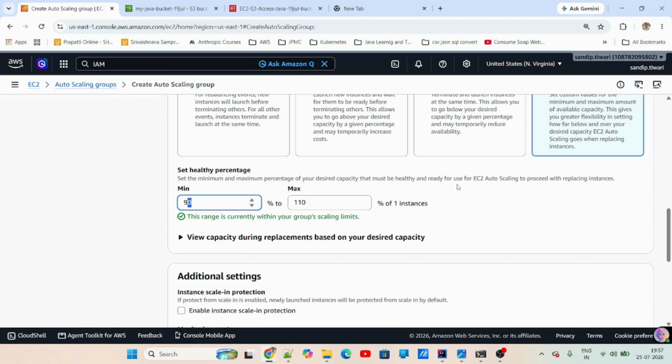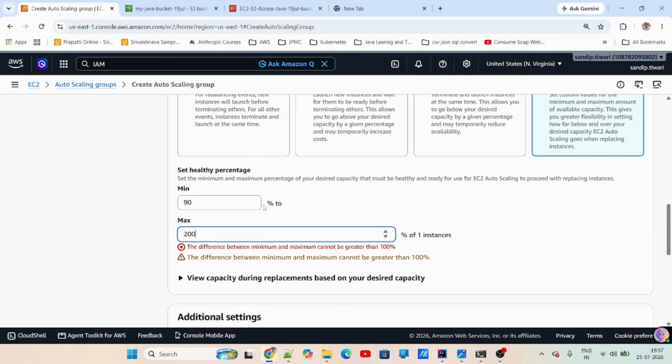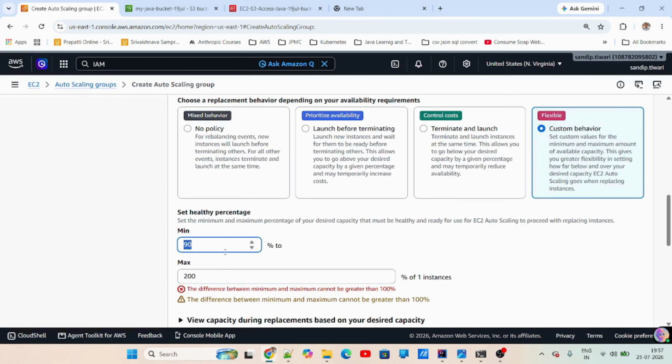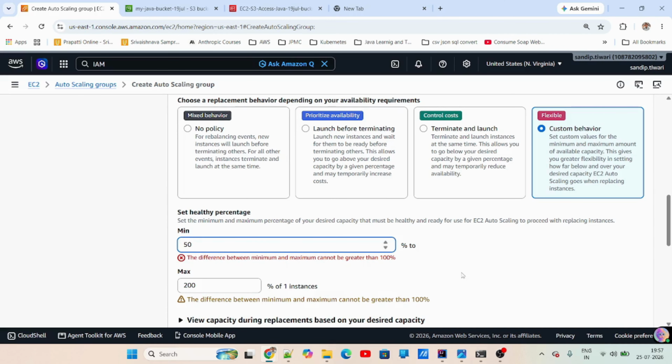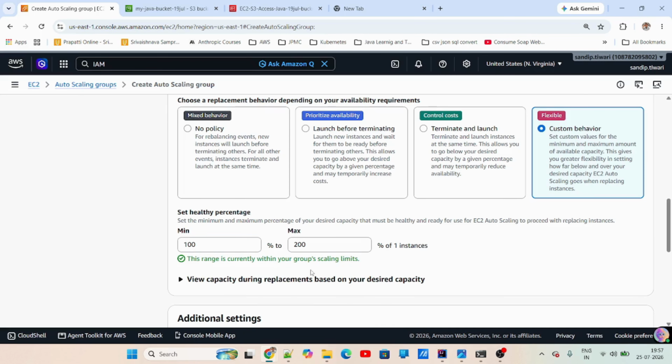So the healthy instances, how much do you want it? All those kind of things, your numbers, etc. that you can provide. So when we say max percentage, we have provided max instances, right? Suppose I add here 200 and suppose I add here minimum, let's say 50. It should not be greater than 100. Let's make it like 100 and 200. Okay.